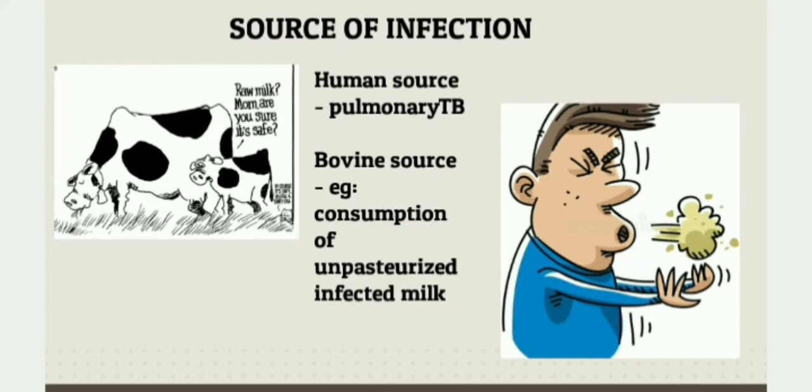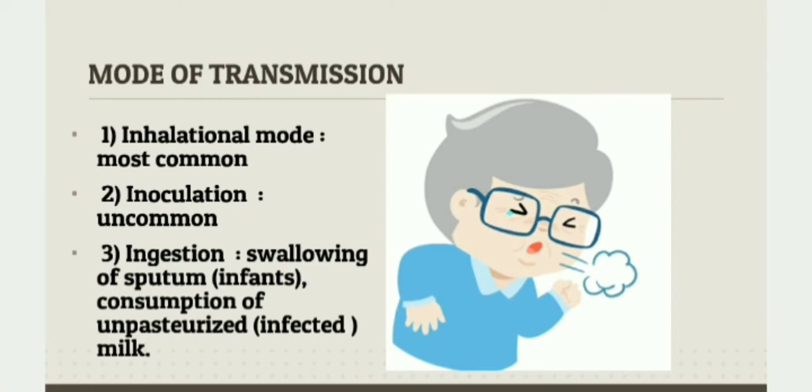When we think about the mode of transmission of this bacteria or this infection, it can be an inhalational mode or inoculation or by ingestion. Inhalational mode is most common, and here the Mycobacterium tuberculosis is mainly transmitted by inhalation of droplet nuclei generated while coughing, sneezing or speaking with infected patients. There are as many as 3000 infectious nuclei per cough.